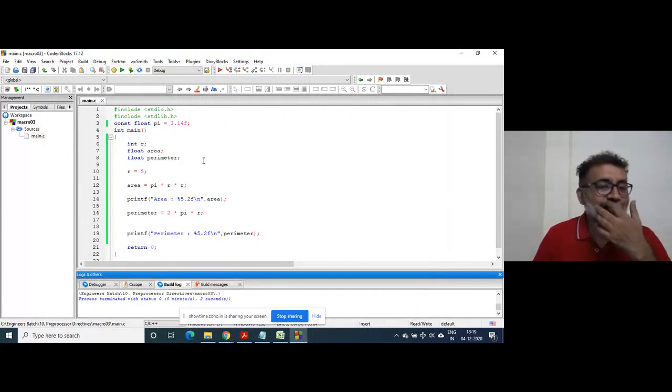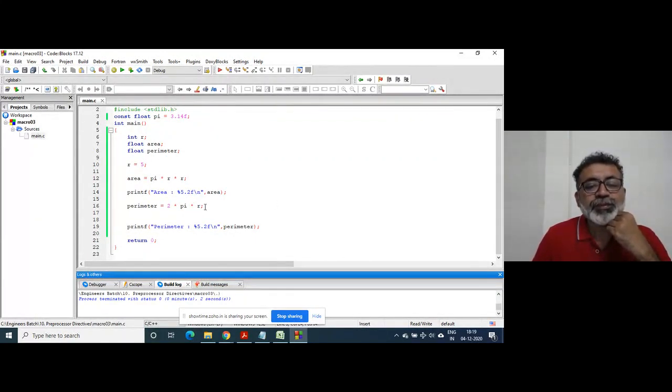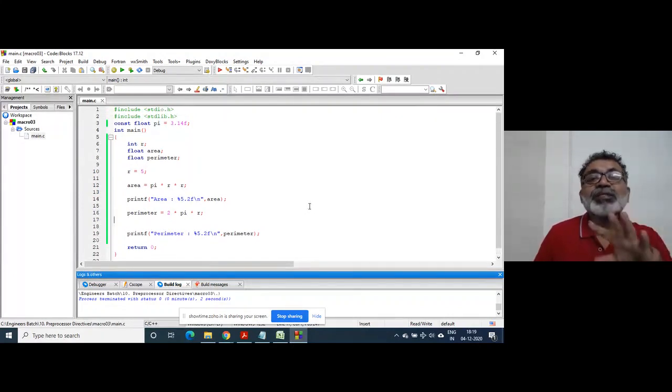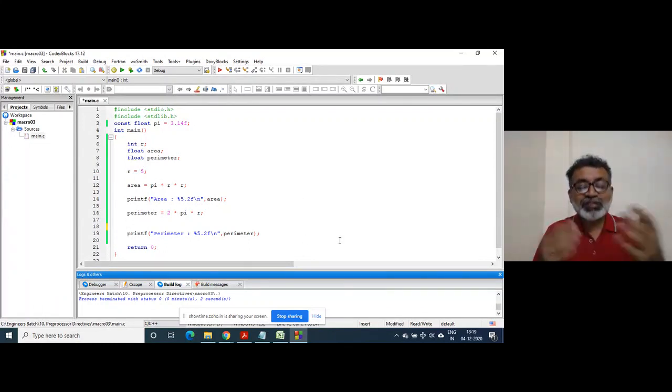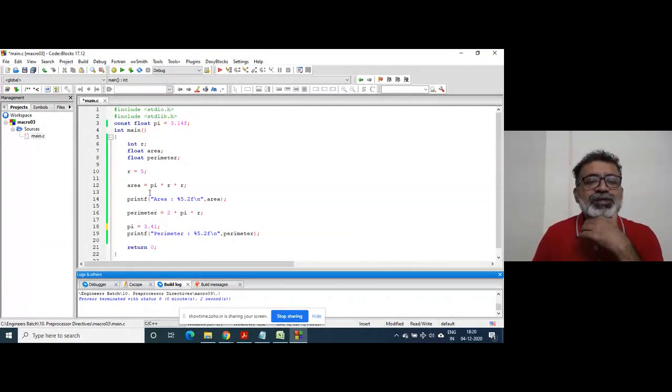Now, what is the benefit? The benefit is that here they removed the weakness of changing the value of pi inadvertently in the program. So by mistake, suppose the value of pi is changed here, suppose instead of 3.14, suppose 3.41. It doesn't allow you. Since this pi has been made a const, it won't allow you to.